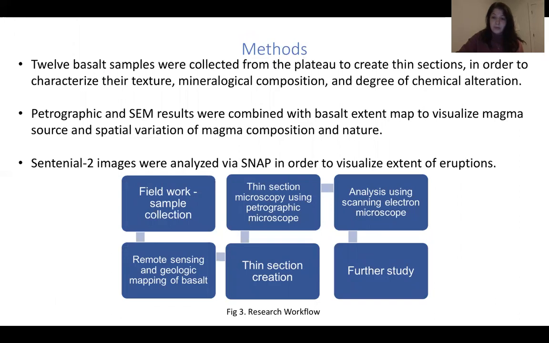12 basalt samples were collected from the plateau in order to create thin sections to characterize their texture, mineralogical composition, and degree of chemical alteration. Petrographic microscope and scanning electron microscope results were combined with the basalt extent map to visualize magma source and spatial variation of magma composition and nature. Also, Sentinel-2 images were analyzed via SNAP software in order to visualize the extent of the eruptions. At the bottom, you see a workflow model of our project.